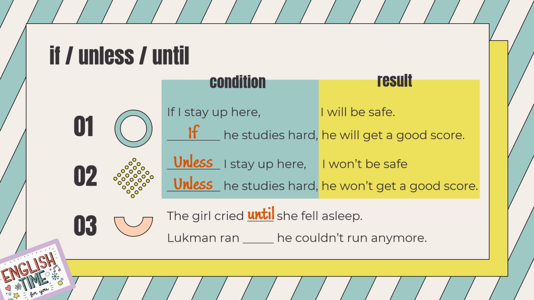Lukman ran, blah, he couldn't run anymore. What to fill in the gap? That's right, until. So Lukman kept running, and then he couldn't run anymore, so he stopped running, right? So Lukman stopped running when he couldn't run anymore. That's why we use until. Lukman ran until he couldn't run anymore.